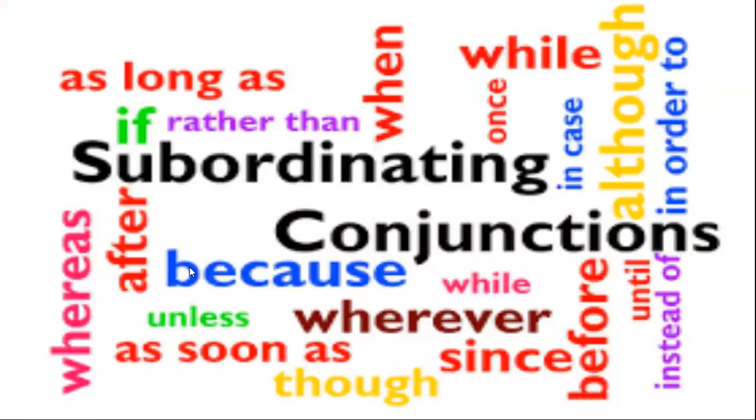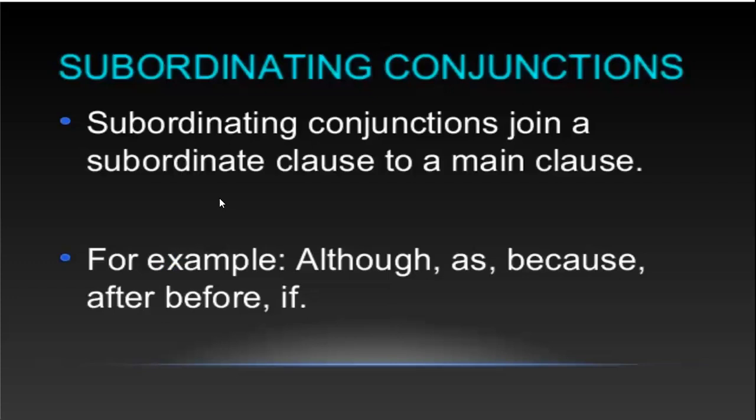Next, subordinating conjunction. What is the subordinating conjunction? Whereas, after, because, unless, as soon as, wherever, since, though, although, even though, when, while, once, in case, like this. These words are called subordinating conjunctions. So we can see the definition.